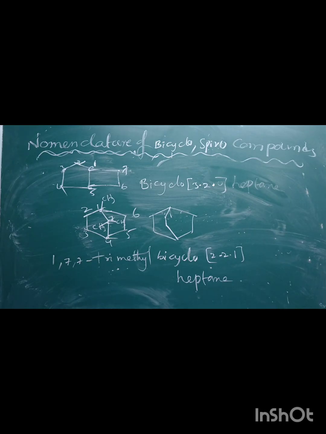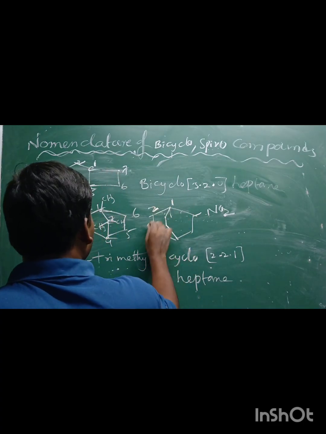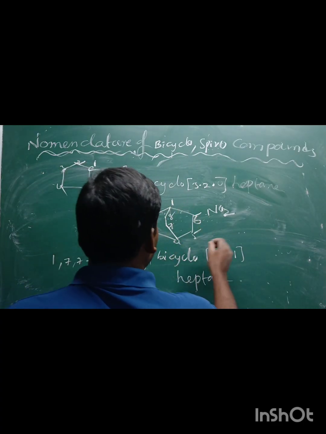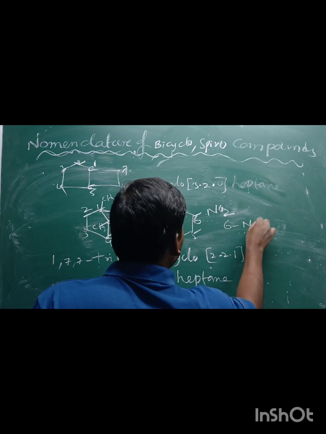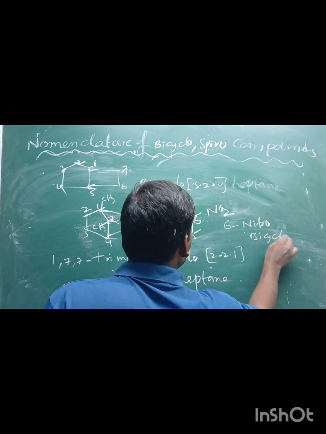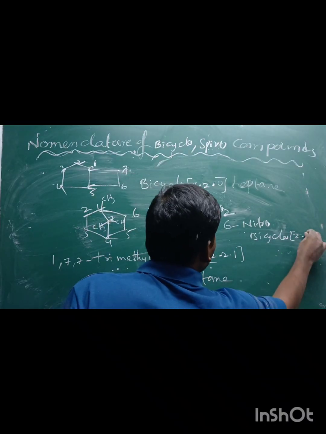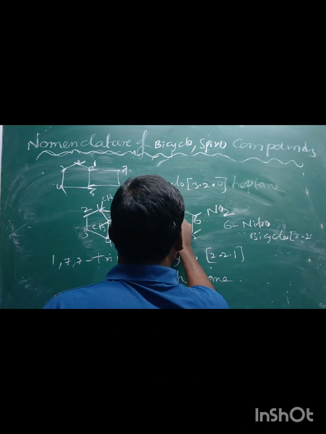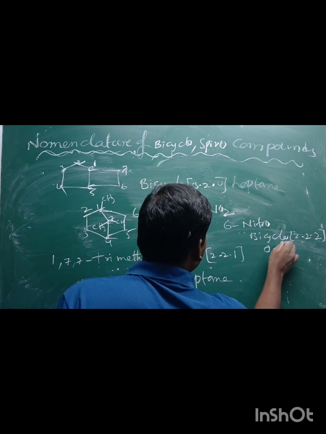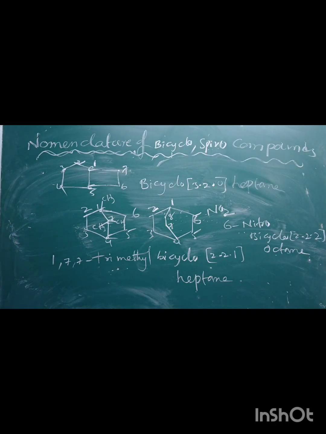Like that. If you take this one, what is the name of this compound? The substituent here is NO2, and the numbering starts from here onwards. There are 8 carbons. So 6-nitrobicyclo[2.2.2]octane. The total number of carbons is 8, octane. I hope it is clear.